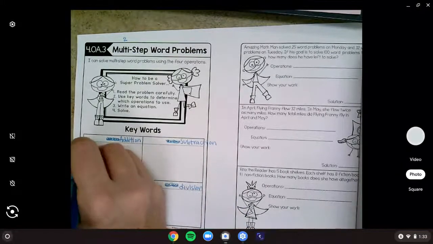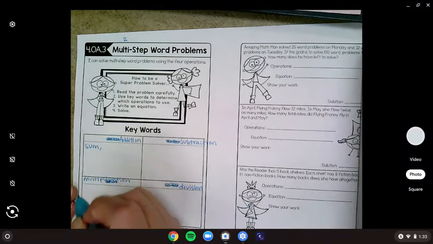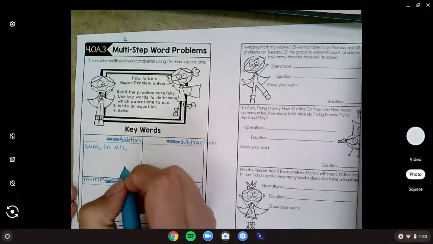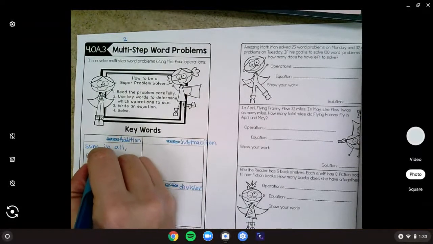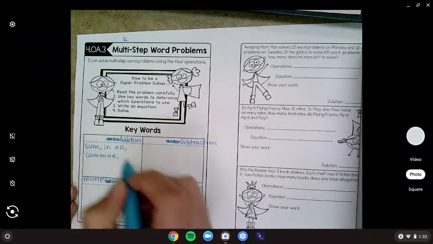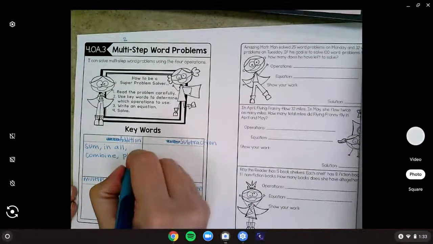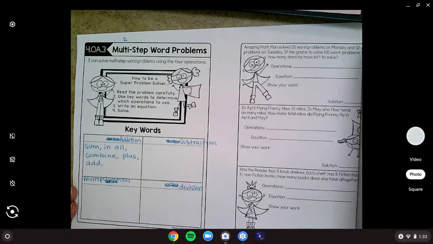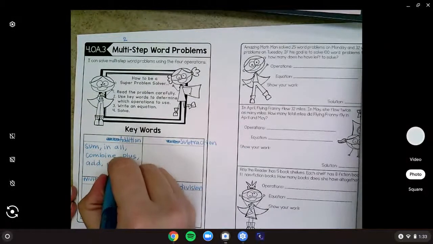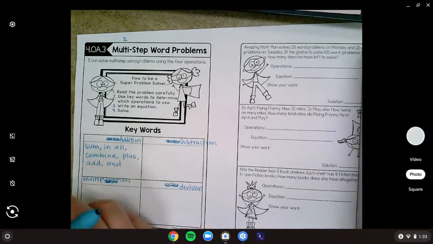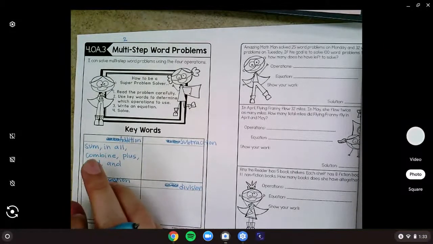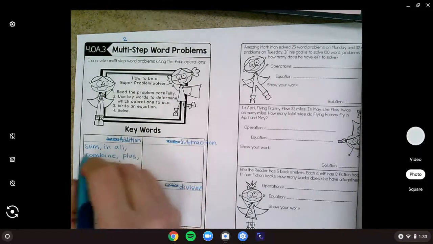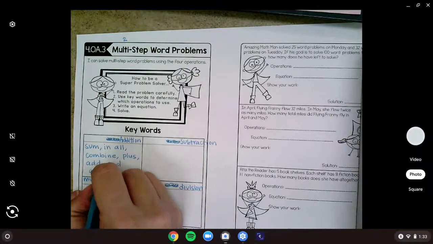For addition, you might see the word sum. You might see in all. You might see combine. You might see plus. You might see add. You might see and. You might be comparing or having 2 different things. Then you also might see all together.